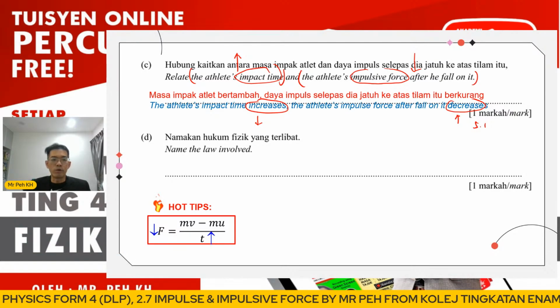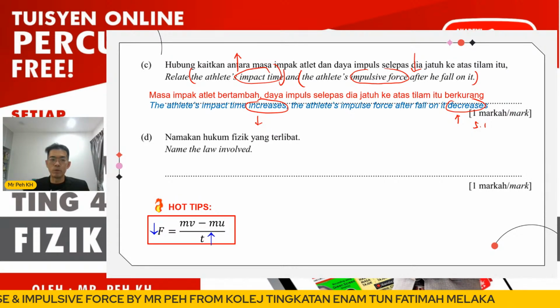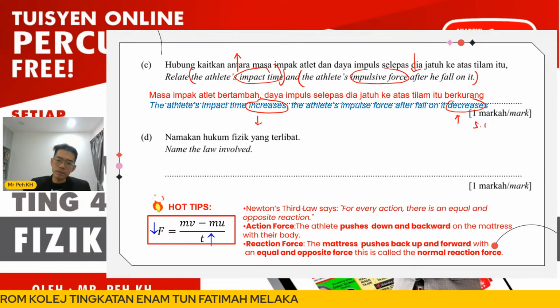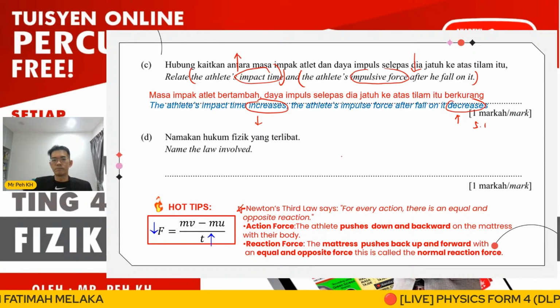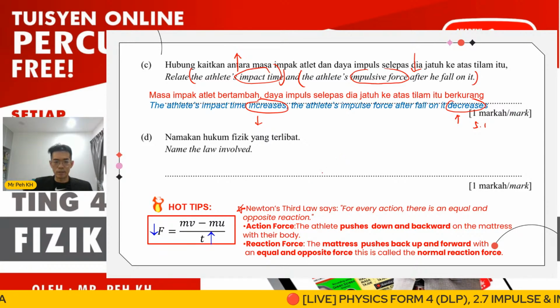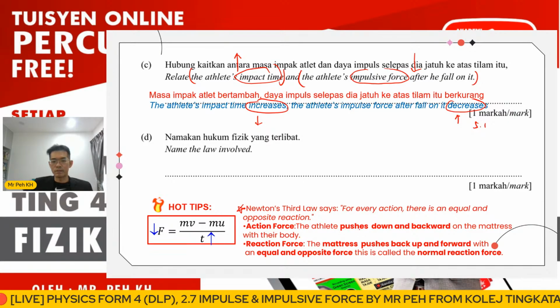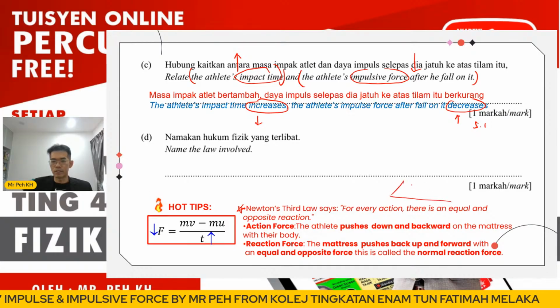Okay, so I continue for this question. Just now we have learned already. We have one and only law we learned today, right? Which is Newton's third law. So here, how do we apply Newton's third law in the situation in this question? Again, we have 2 types of force here. Action force will be the athlete pushes down and backward on the mattress. So that means here, this is a mattress.